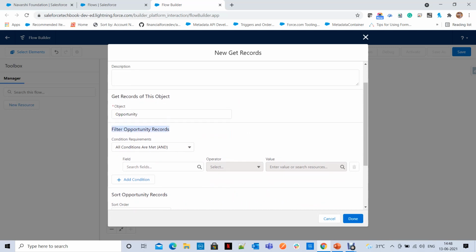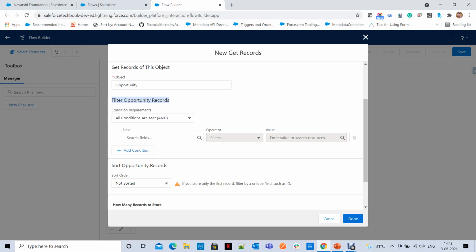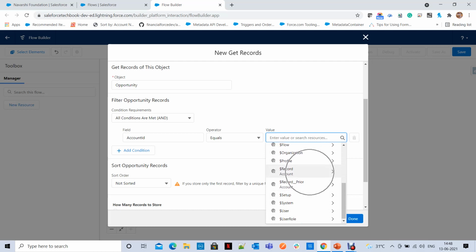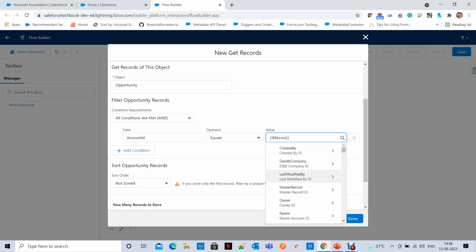You want to get the opportunities related to the current record which is running this flow, right? So account ID equals, so what is the global variable you have to select? Record. This record global variable contains the current record which is running this flow. So here in our case, account.